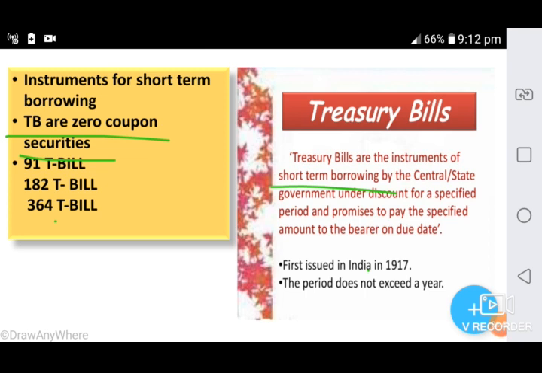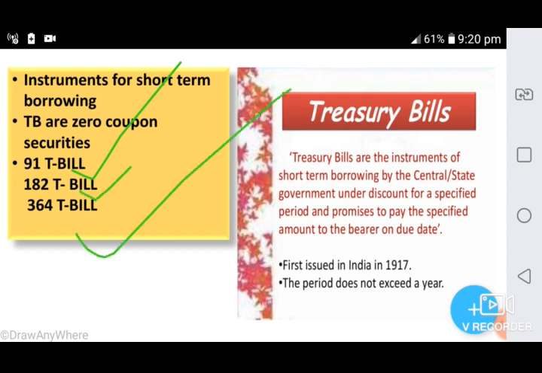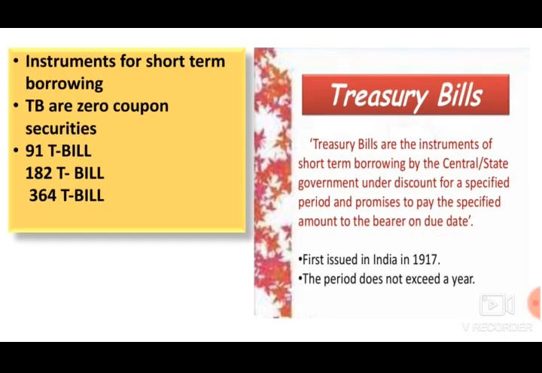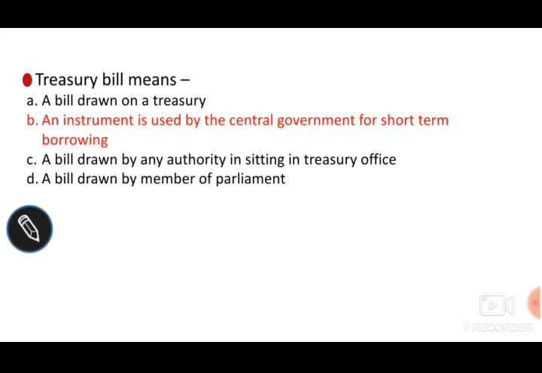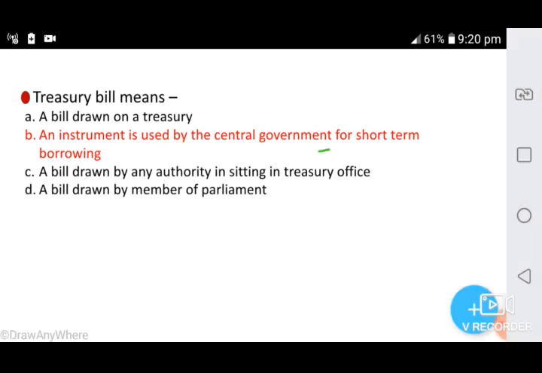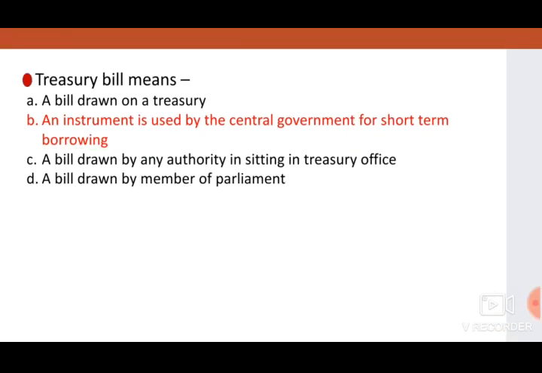Then Government of India issues three forms of Treasury Bill: 91 days Treasury Bill, 182 days Treasury Bill, then 364 days Treasury Bill. Here option B is the correct answer. Treasury Bill means an instrument used by the central government for short-term borrowing. That means the period does not exceed 1 year. So option B is the correct answer. Thank you.